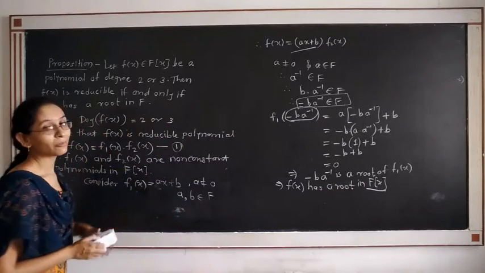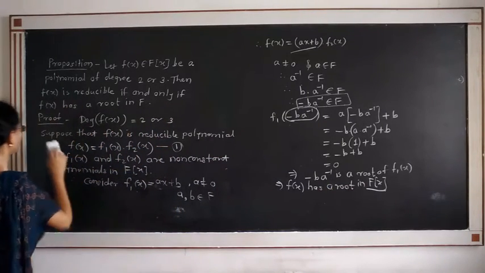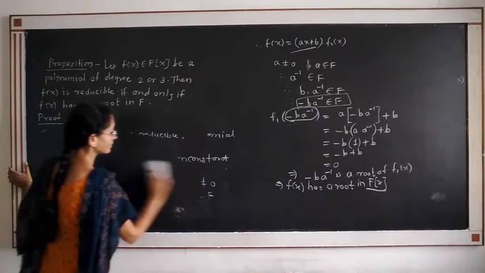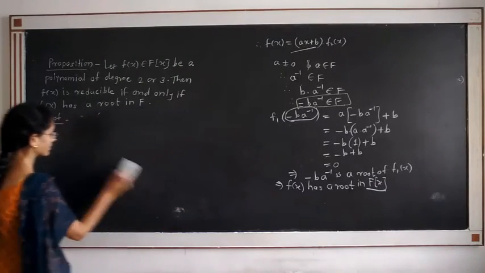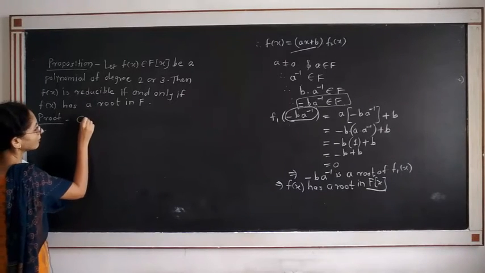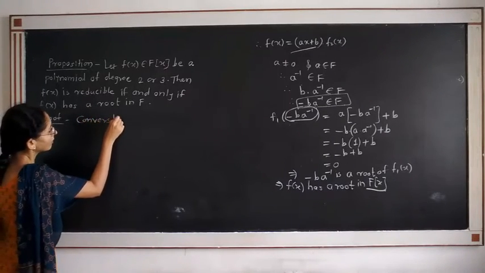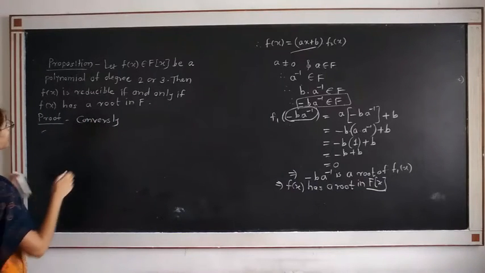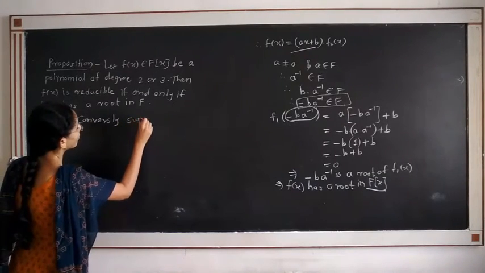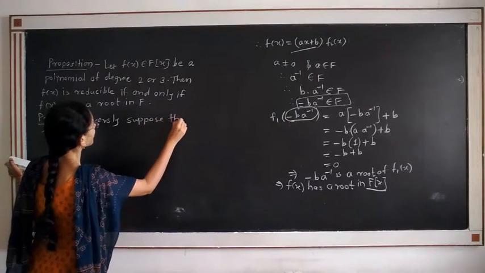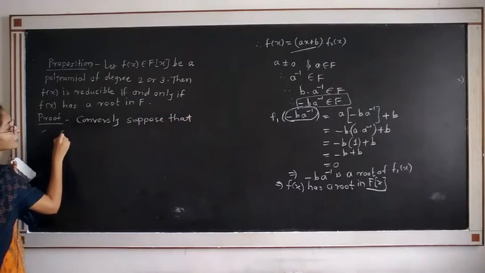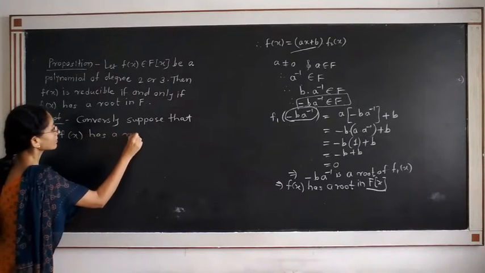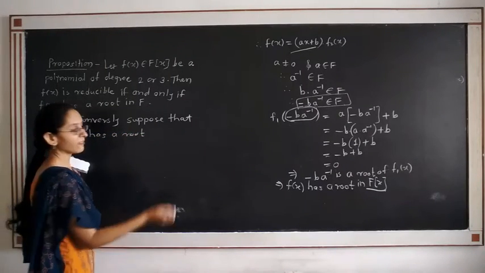Conversely, now we have to prove the converse part also. Suppose that f(x) has a root in F. Suppose that root is alpha.